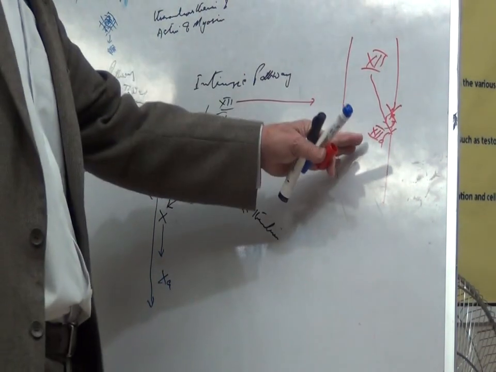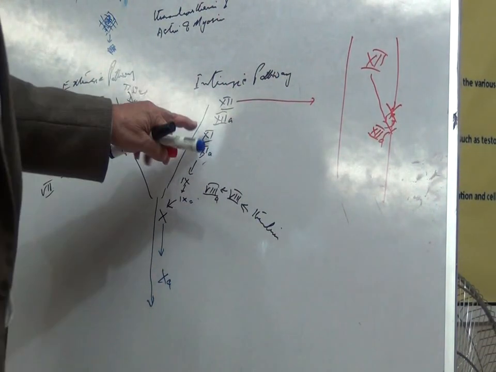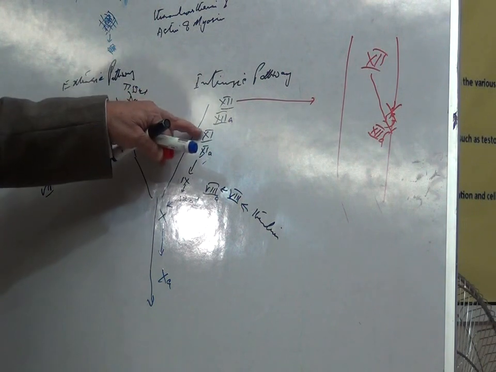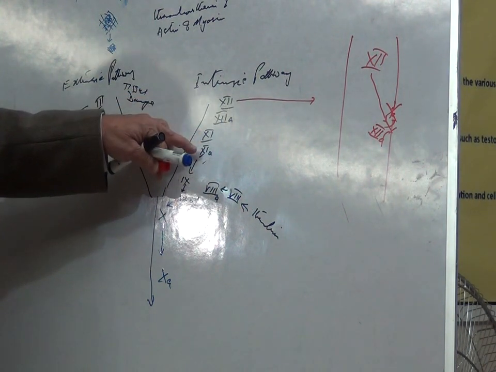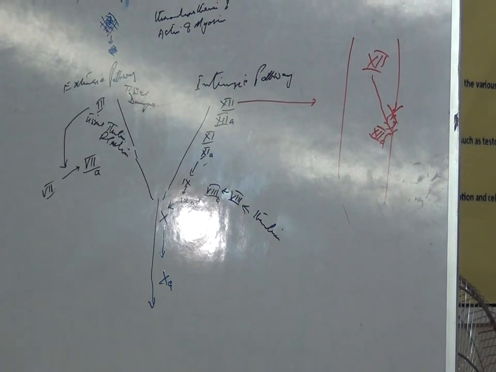Now this activated factor 12 converts inactivated factor 9 into active factor 9.